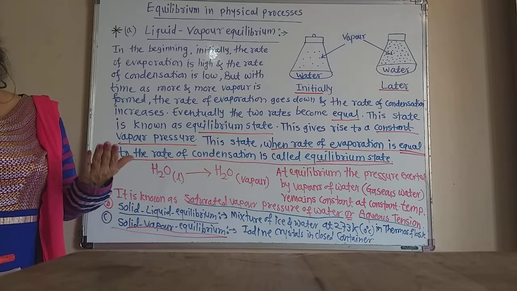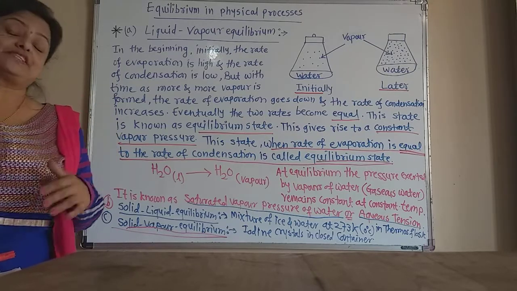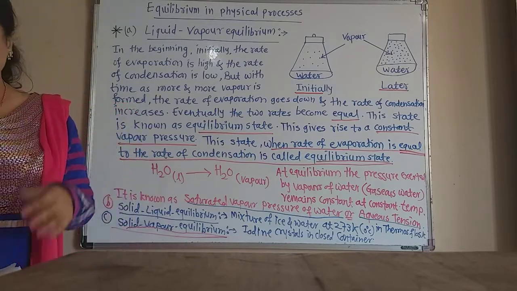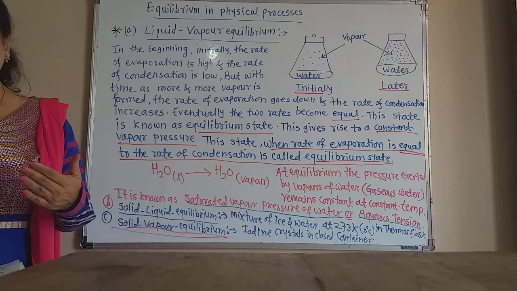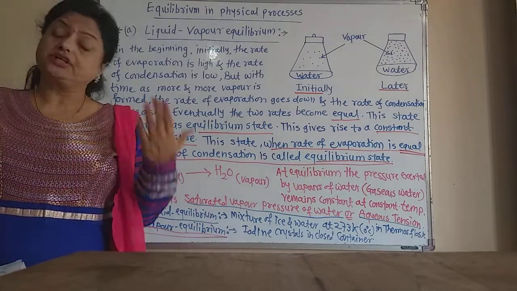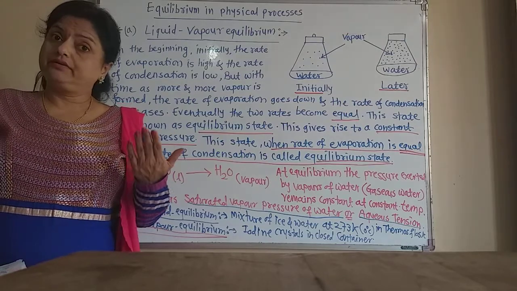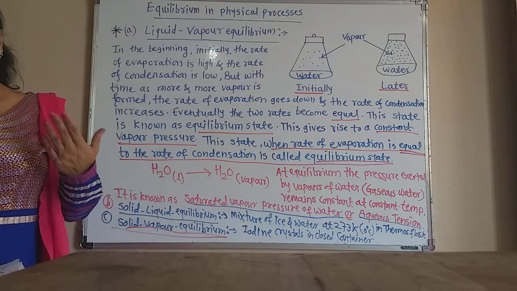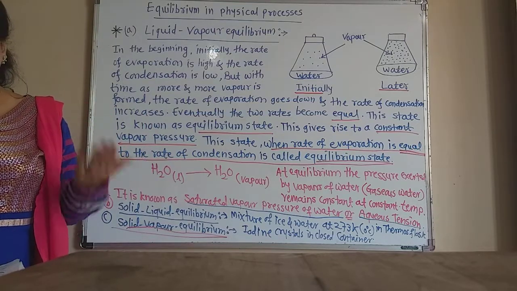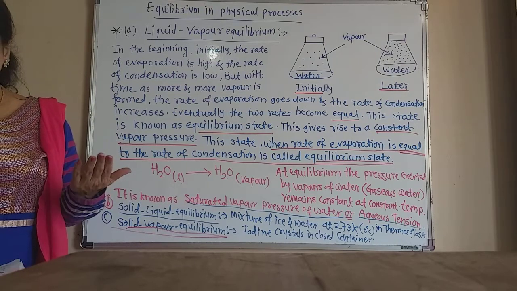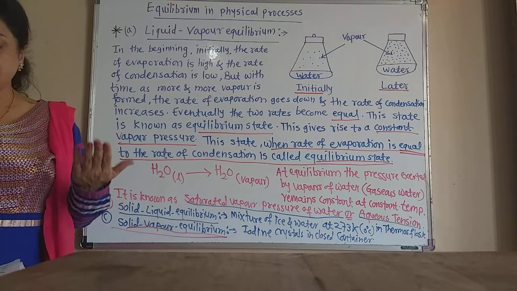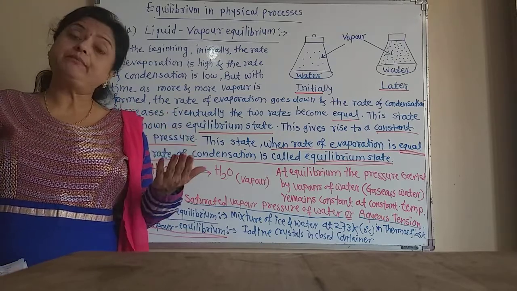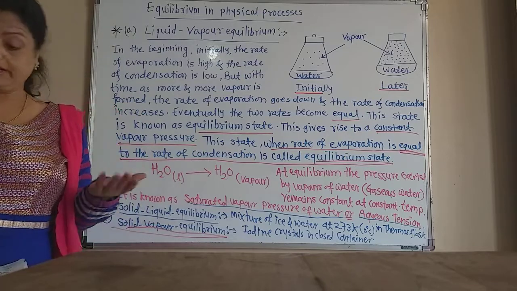After some time, the vessel gets filled with violet colored vapors, because iodine is violet in color, and the intensity of the violet color becomes stable after a certain time. First it increases and increases, and after some time the intensity of the violet color becomes stable. Solid iodine and iodine vapors are in a closed container at that time, and that means there is an equilibrium between the solid and the vapor state.